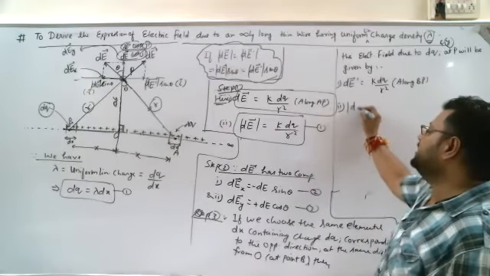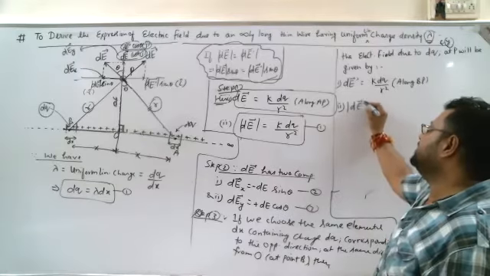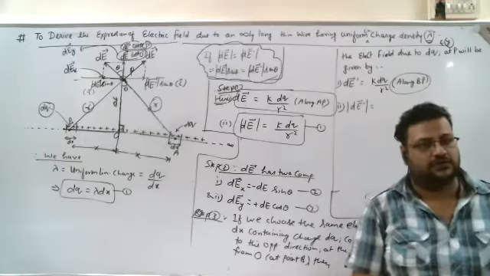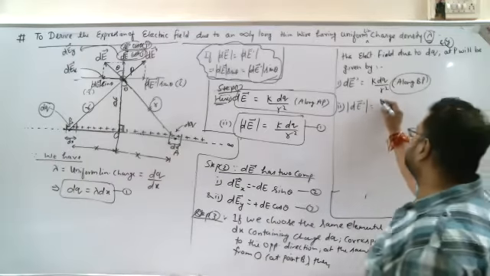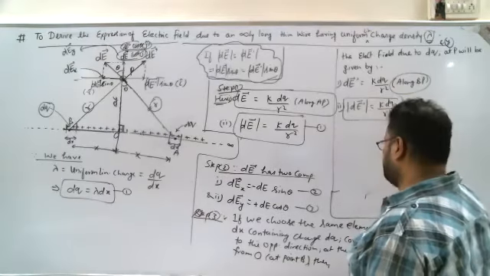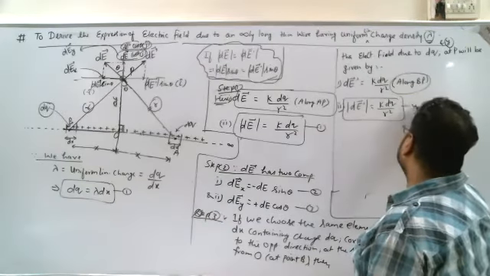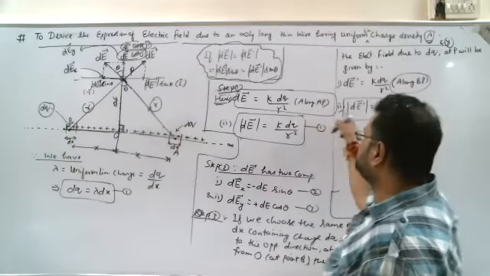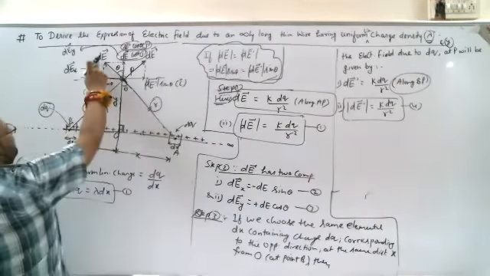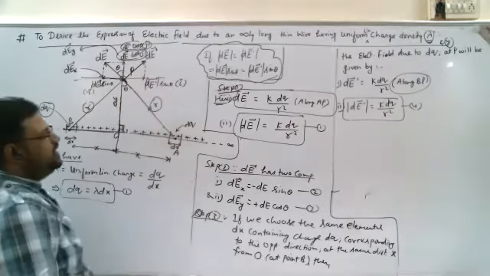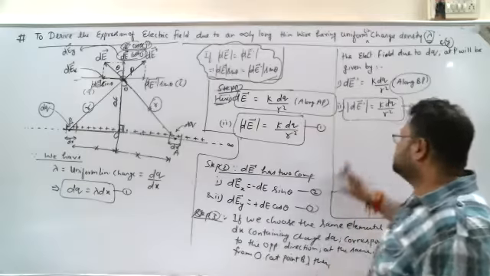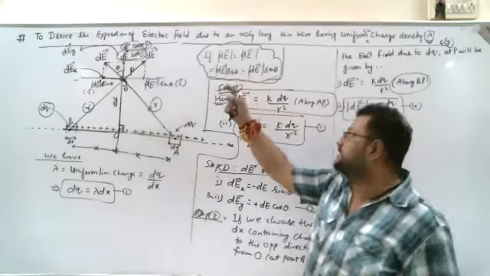Also, the magnitude of dE dash: how to write the magnitude without direction? I'm just removing the direction, so it should be k dq upon r square. This is equation number 4. Clearly, by equations 1 and 4, the magnitudes of the dE vector and dE dash vector are equal. I'm not writing much because I have less space here, so I'm just explaining.